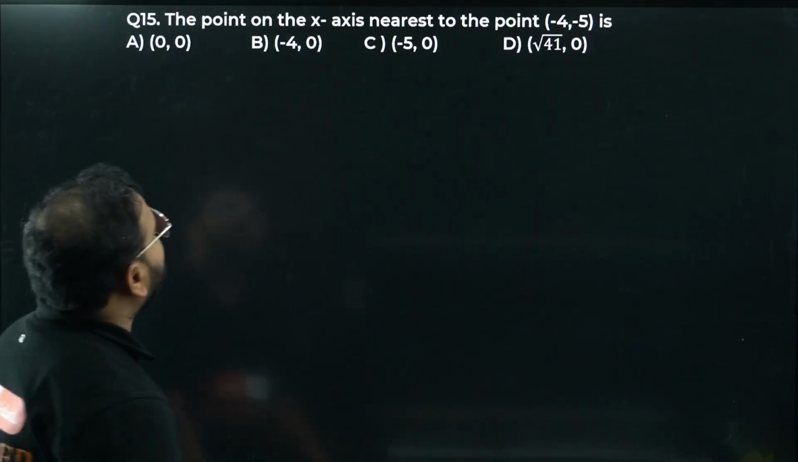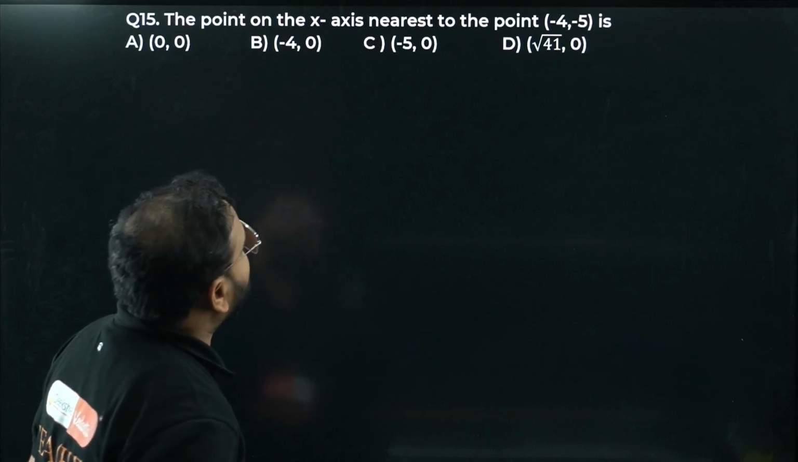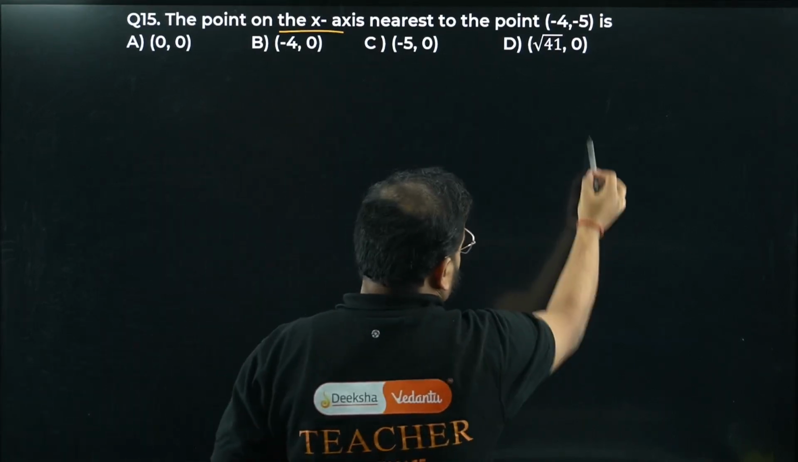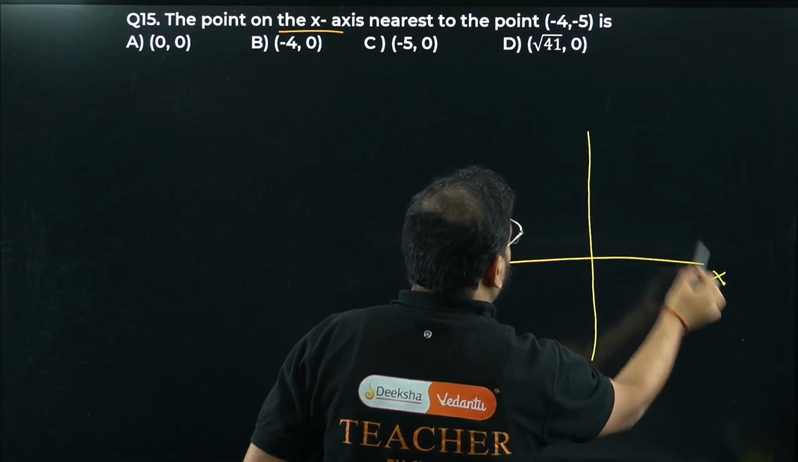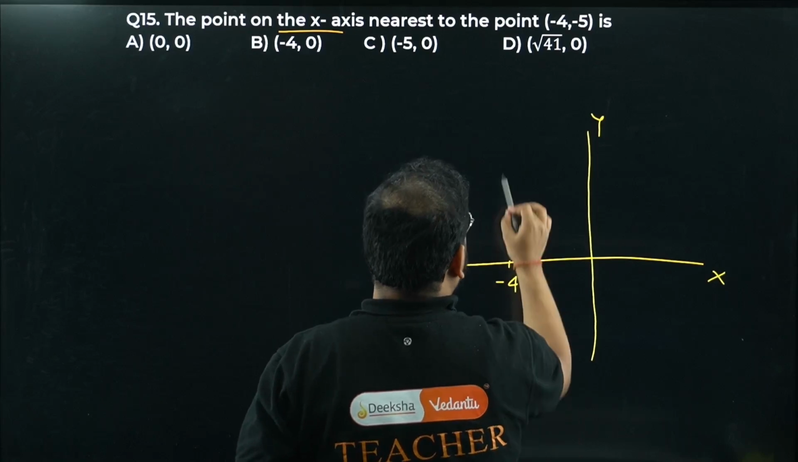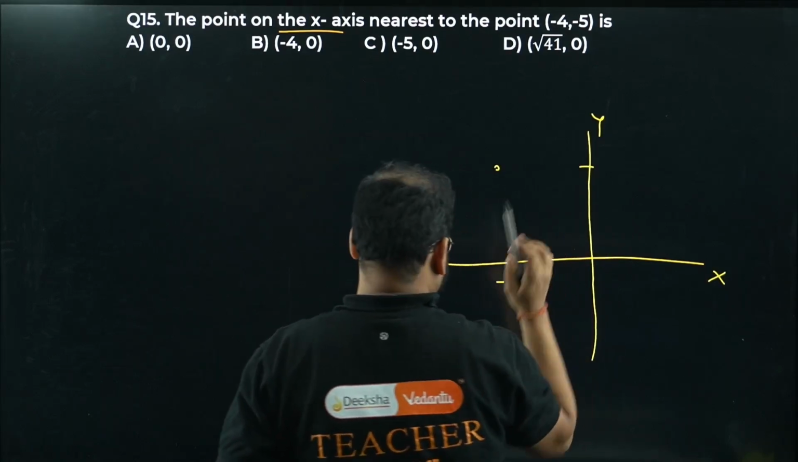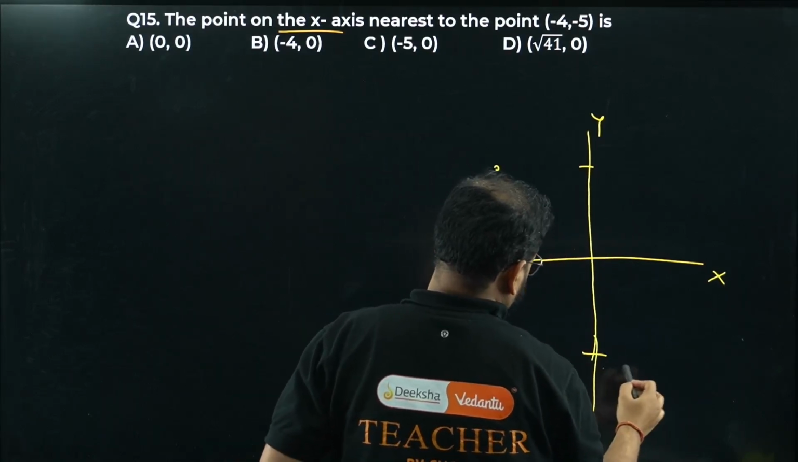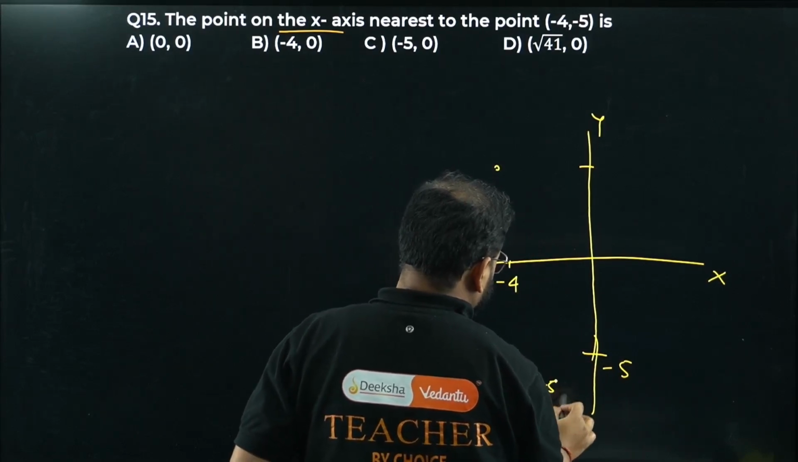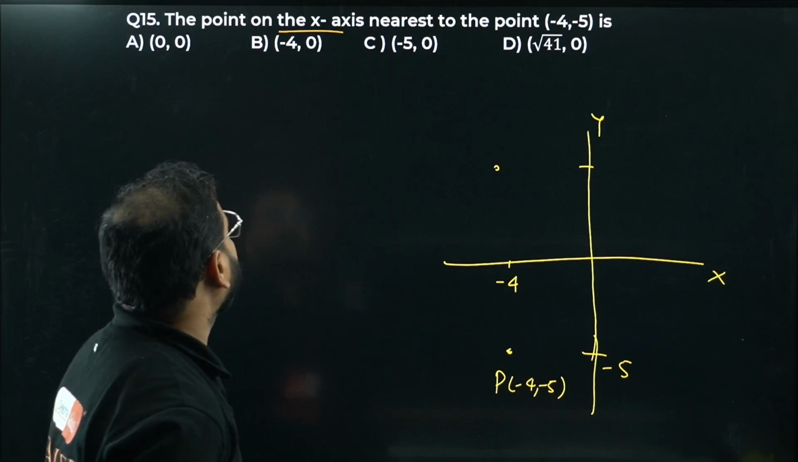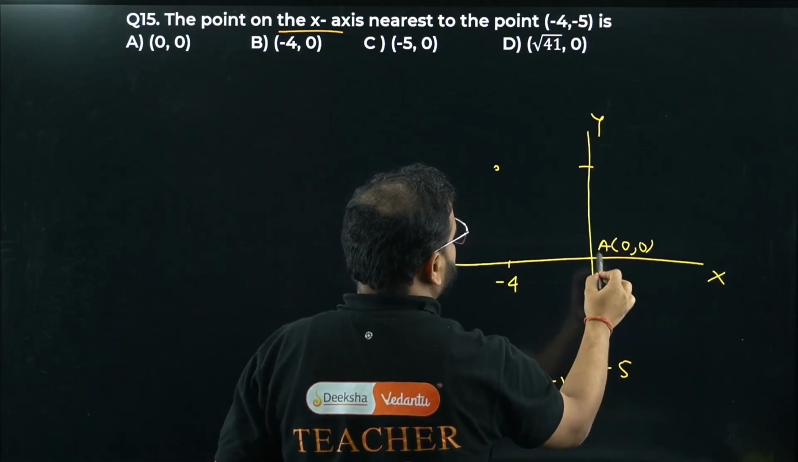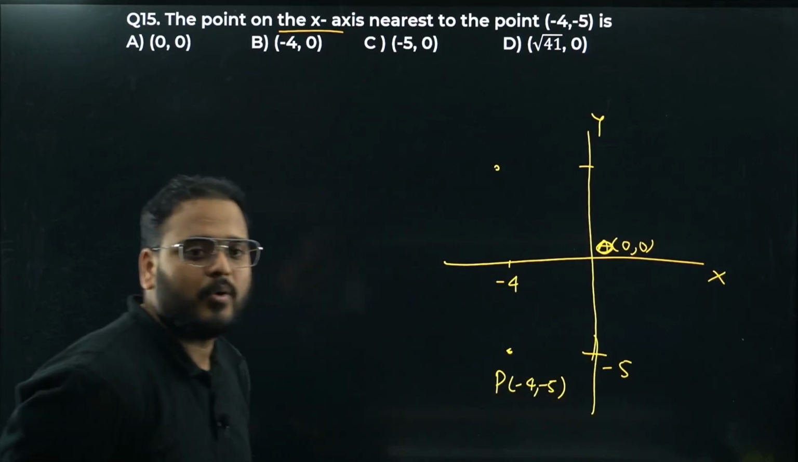15. Now, the point on the x-axis nearest to the point -4, -5. Draw this coordinate axis. We have x here. The point is -4, excuse me, -5. This is the point, right? This is the point P, -4, -5. Okay, we're looking for a point on the x-axis. Okay, we have 0, 0 over here. First point is, let's say, 0, 0, or let's call this the origin only, right? Why call another name? Origin is 0, 0.